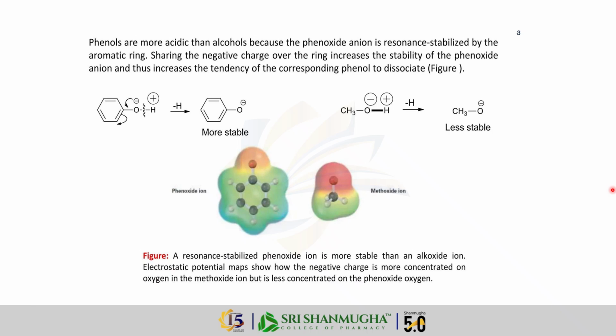In contrast, alcohols form alkoxide ions where the negative charge remains only on the oxygen atom, making them less stable. Therefore, the phenoxide ion is more stable than the alkoxide ion, and this is why phenols are more acidic than alcohols.